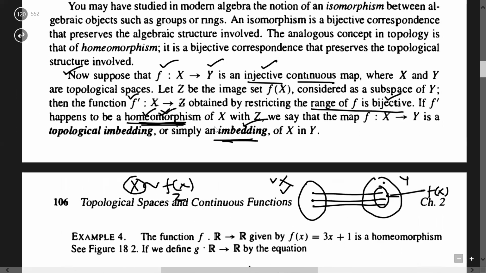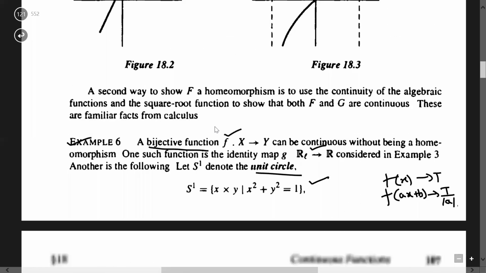This is the reason why it is written that if f dash happens to be a homeomorphism. Not every restricted map is going to be a homeomorphism. In example 7, we have seen that even after restricting, this map is not a homeomorphism. So we will not say that under this f it is a topological embedding of X in Y. तो ये उसका एक काउंटर एग्जांपल है.